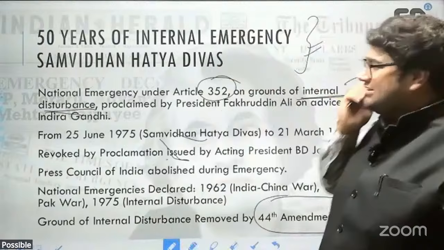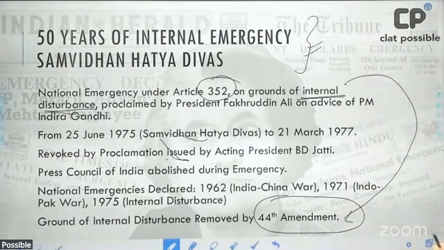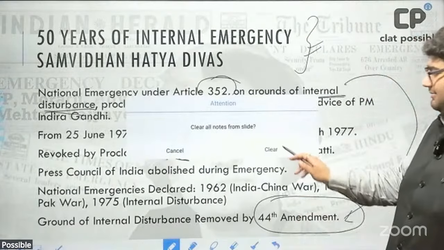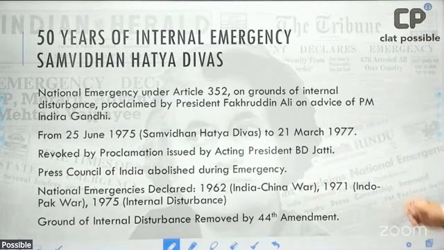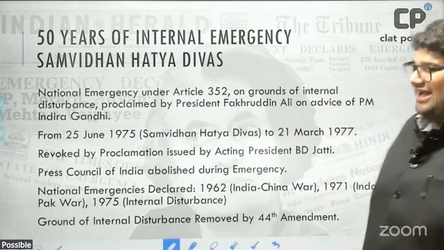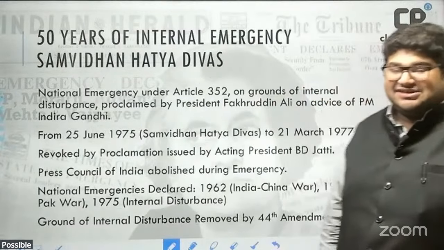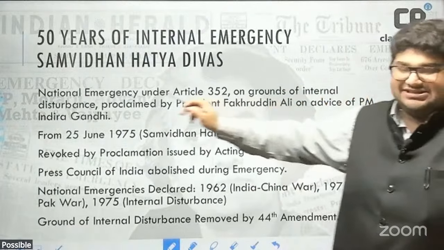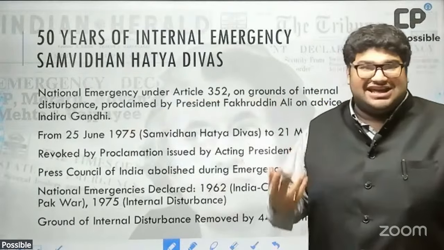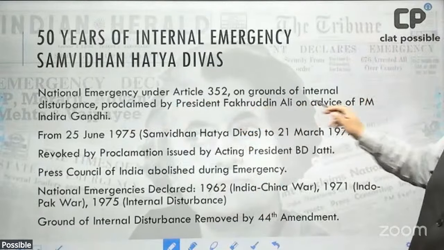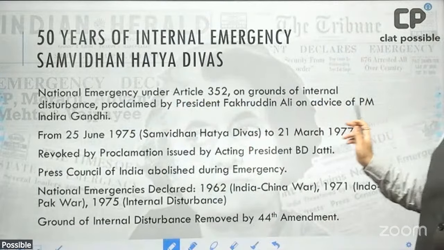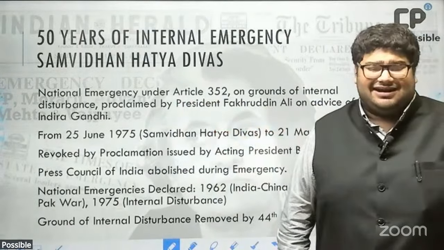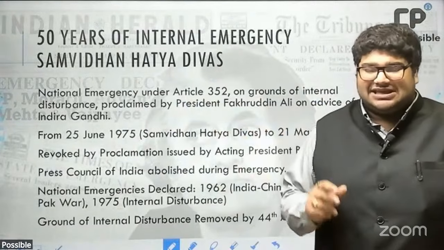Those are the three criteria for imposing a national emergency today. But in 1975, a national emergency was imposed under 352 on the grounds of internal disturbance. Who proclaims the emergency? It is President Fakhruddin Ali Ahmed, on the advice of the then Prime Minister Indira Gandhi. Okay, so please keep that in mind.